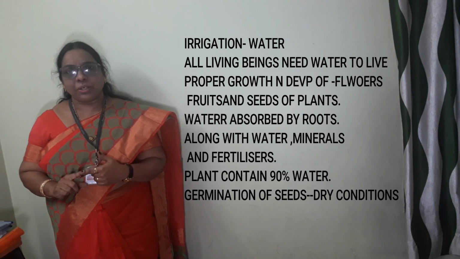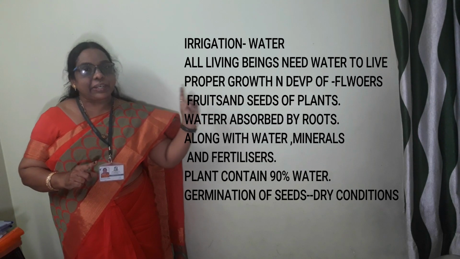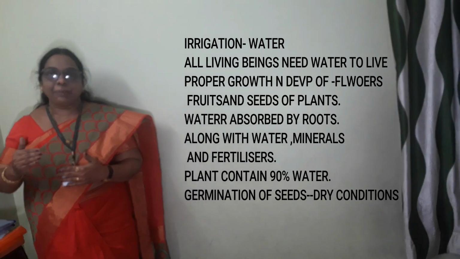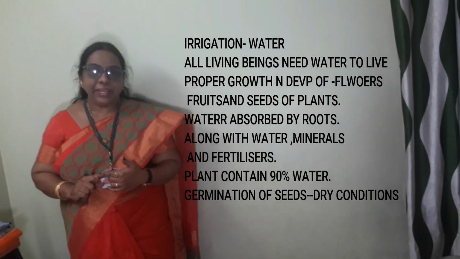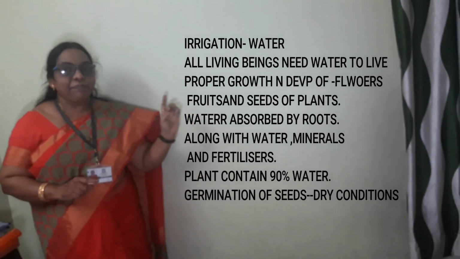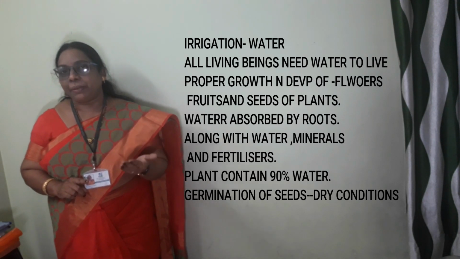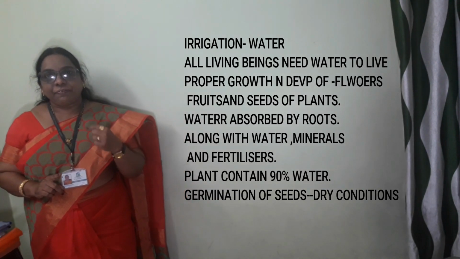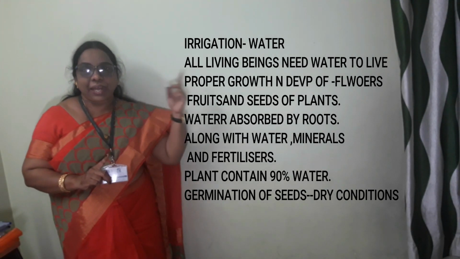The nutrients and fertilizers dissolved in the water are absorbed by the roots, and with the help of the roots they are transported to each part of the plant. That is the main function of the root. So the first use: water is essential for the growth and development of flowers, fruits and seeds of the plant.